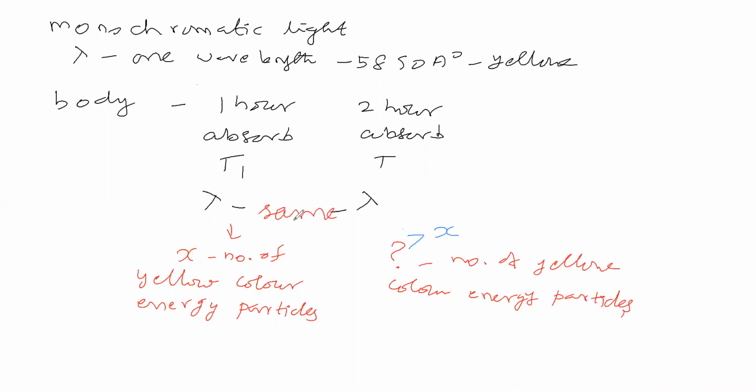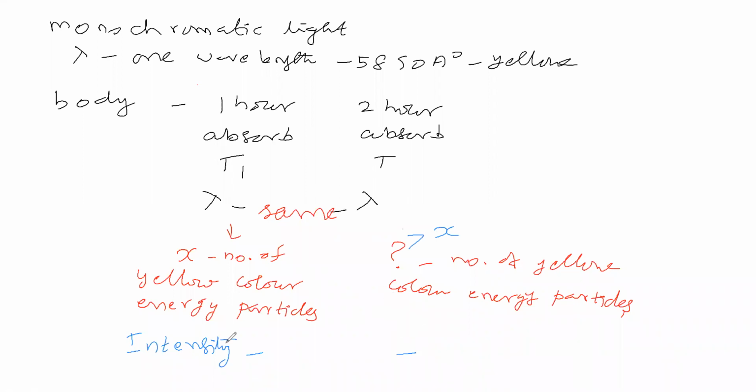Okay. Now we will say this number of particles is nothing but brightness, which is nothing but intensity. How will the intensity be here, and how will the intensity of radiation absorbed by the body be here? How will it be?